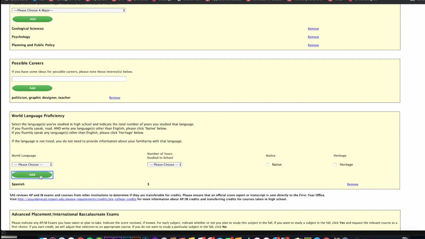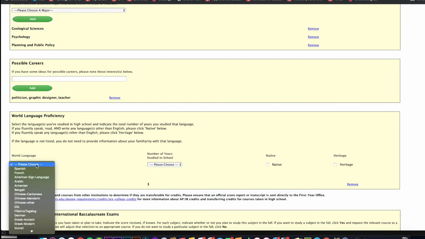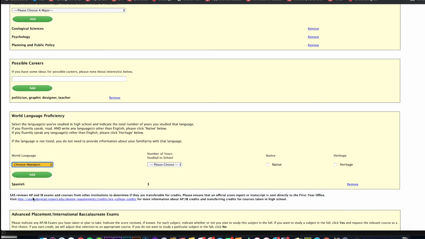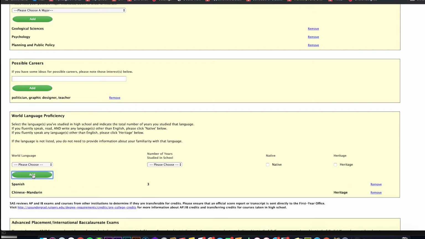The second piece of information we're asking about is if you're familiar with another language that you have not studied in school. If so, select that language, then click Native if you speak, read, and write it fluently, or Heritage if you speak it fluently but cannot read it or write it.